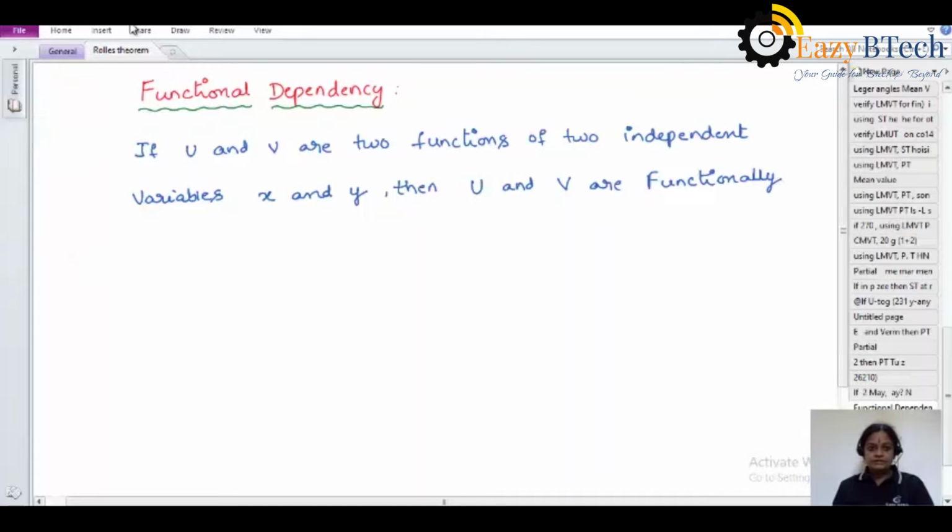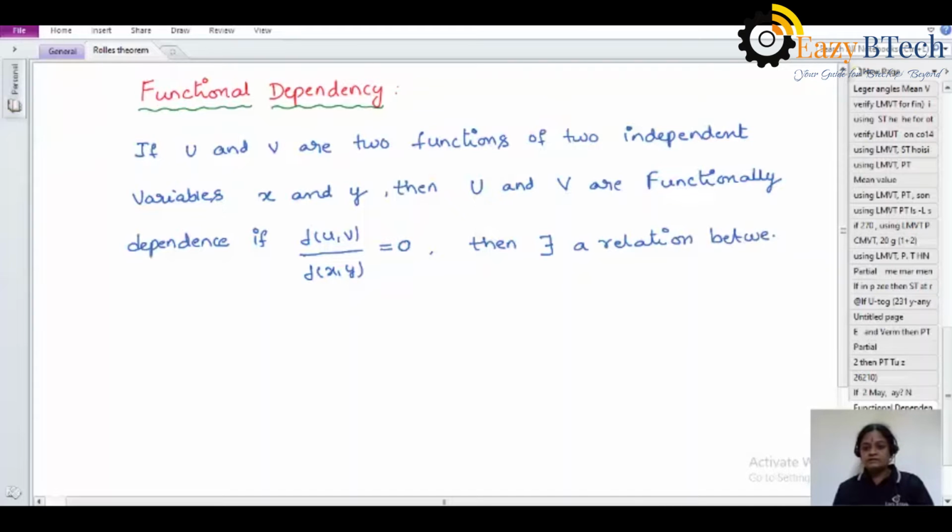So when can we say that it is functionally dependent? If dou of u comma v by dou of x comma y is equal to 0, then there exists a relation between them.